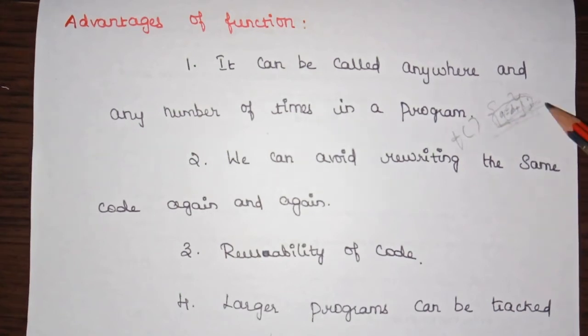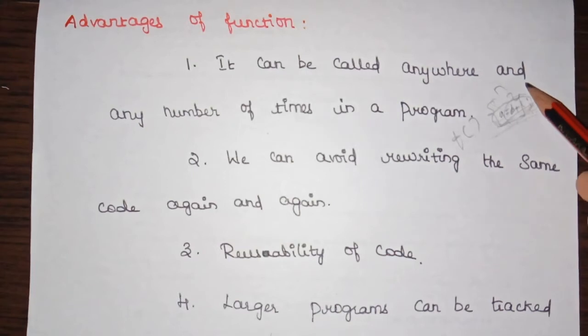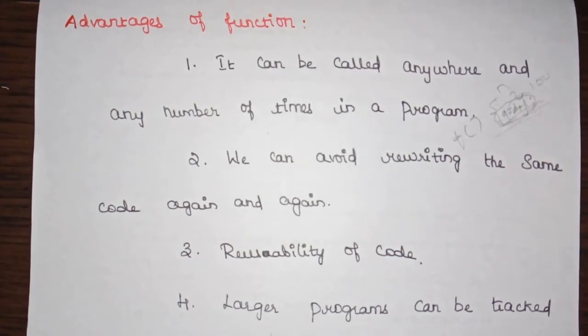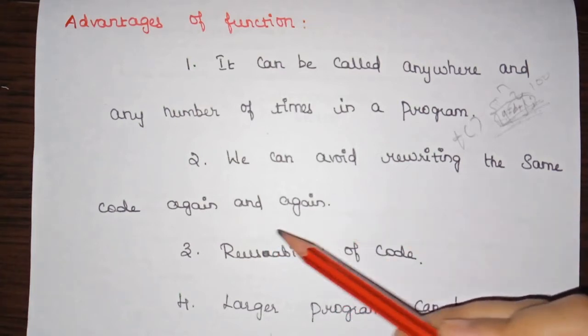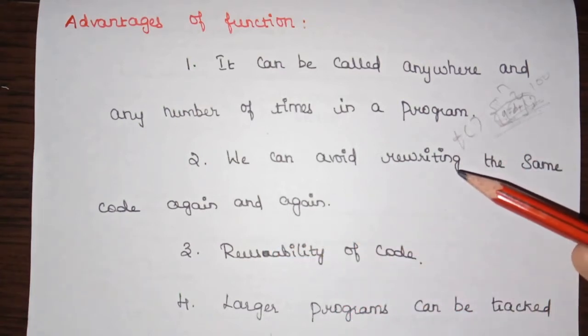If it is one statement, it is not an issue, we can rewrite this code again and again, right? But when a function contains n number of statements, or 100 lines of statements, which would have to be rewritten again and again in a program, then instead of writing it again and again, we can just call this function and make use of the statements present inside this function, so that we can avoid rewriting the same code again and again. So that is another benefit of having a function.